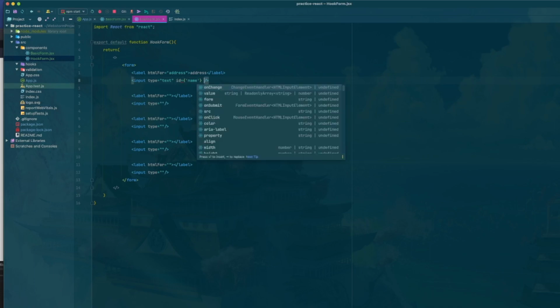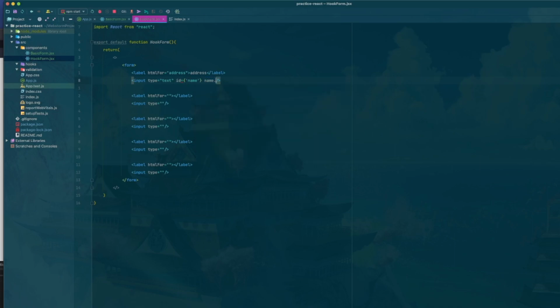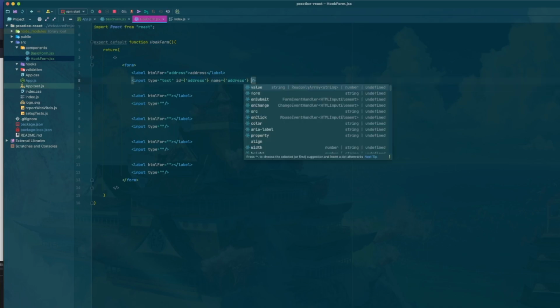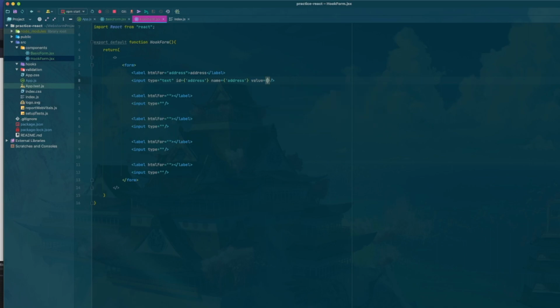All right, so now we need an ID. Now we're going to need a new one inside of this input. We're going to need to give it a name for the way we're going to handle this. So this needs to be not name, this needs to be address. I don't know why I put name here. So we're going to call this address, name address, and then the value, for now, we're just going to leave this as a blank string. So now we're going to do that on all of this.